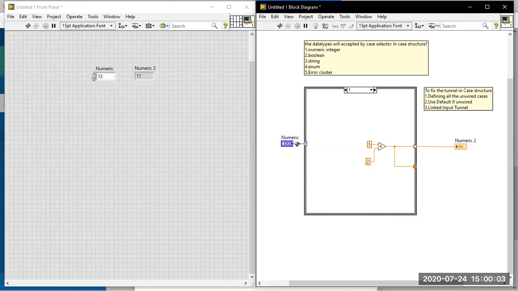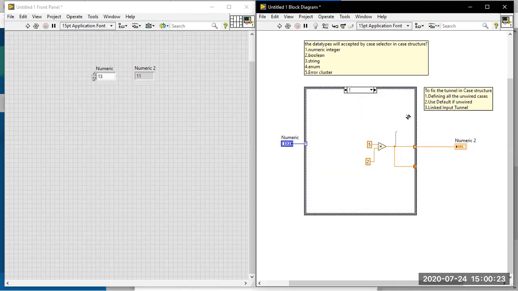Suppose this is the tunnel. This is also one of the tunnels over there. If we have this tunnel available, then only the linked input tunnel option will be enabled. The simple reason is that we have an unwired tunnel available here, so right click.